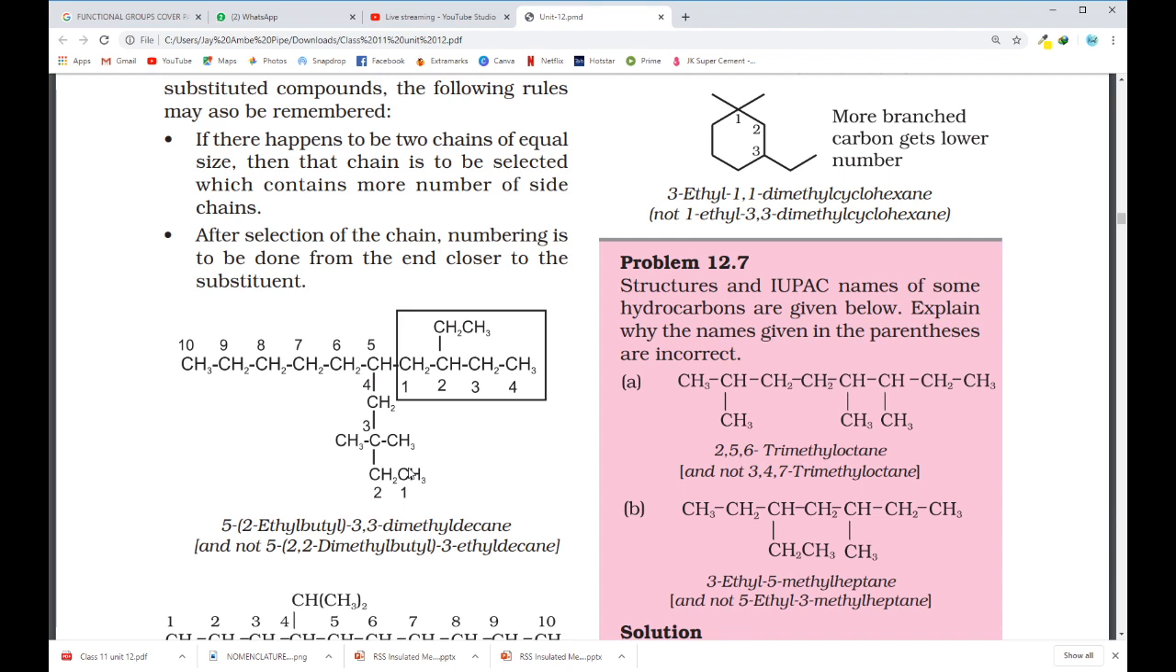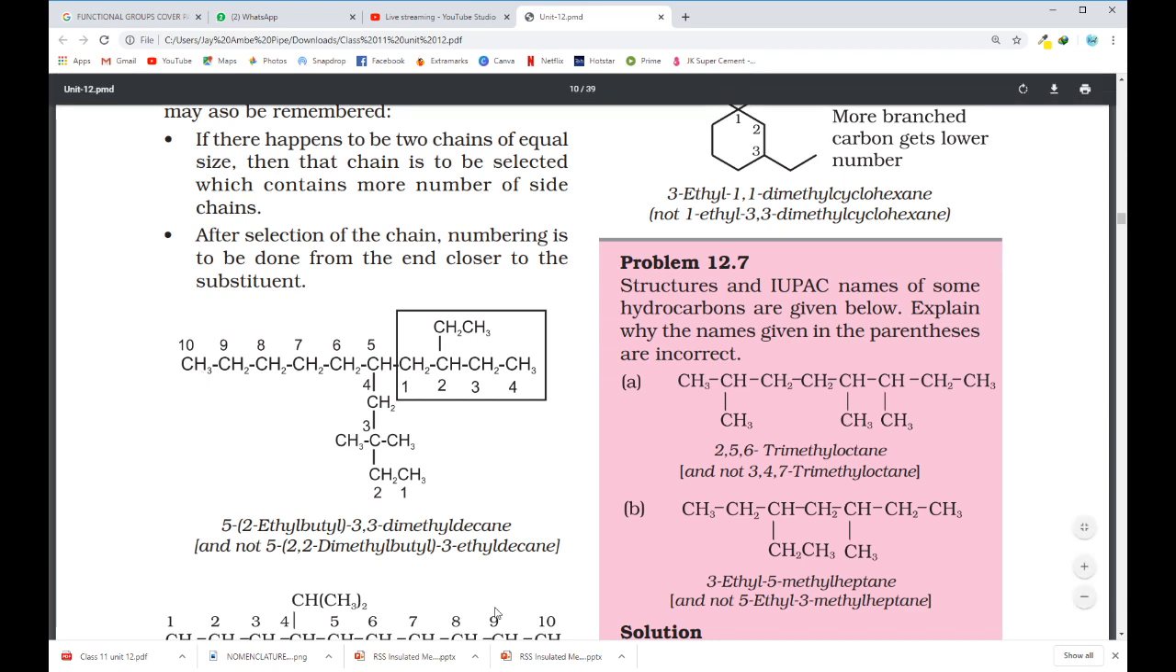Now numbering. From where to start numbering? I have to start numbering in a manner that branching gets the lowest number. So of course I have to start from here, because at this end I have two substituents present. So I'll start 1, 2, 3, 4, 5, 6, 7, 8, 9, 10. 10 carbon parent chain, so decane is fixed.